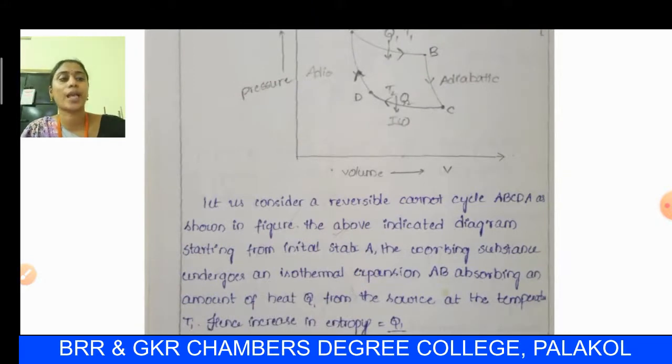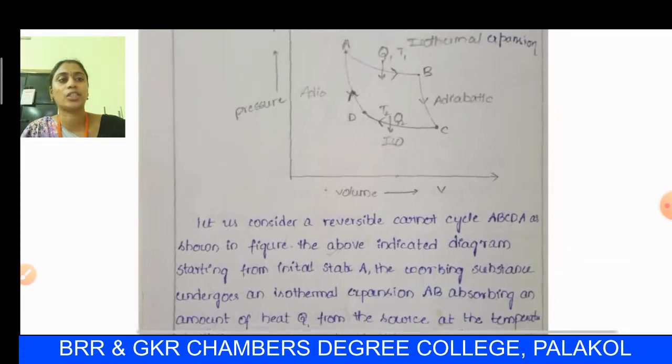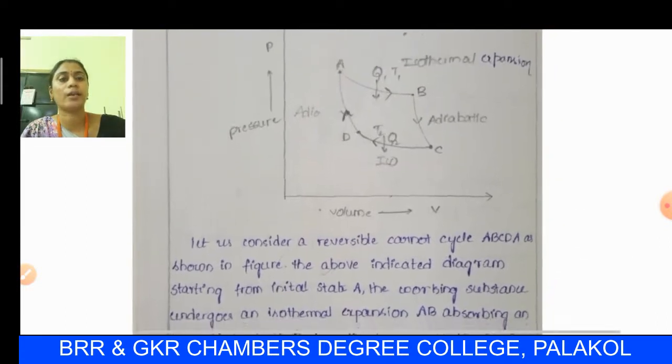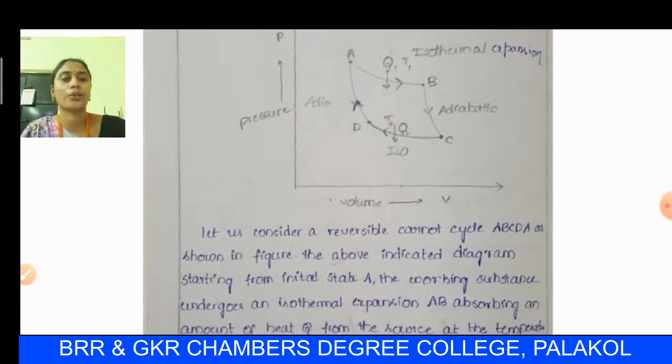In the above diagram, the initial state is starting at point A. The working substance undergoes an isothermal expansion AB. We know that in isothermal expansion, the temperature remains constant.